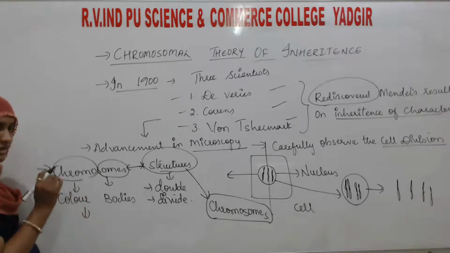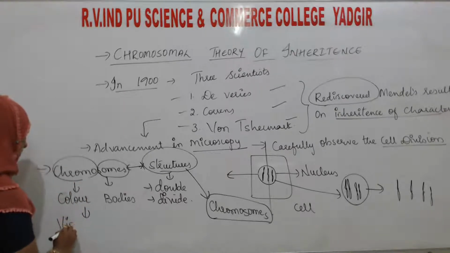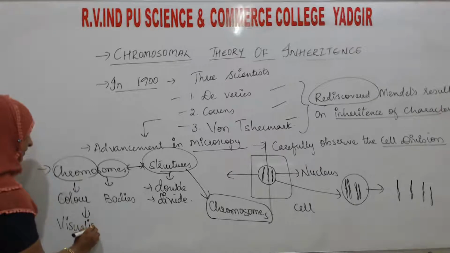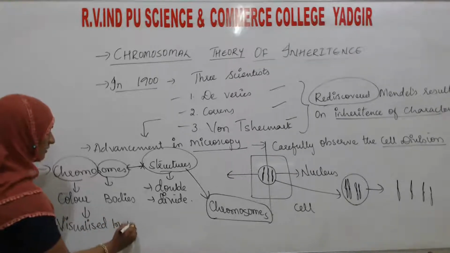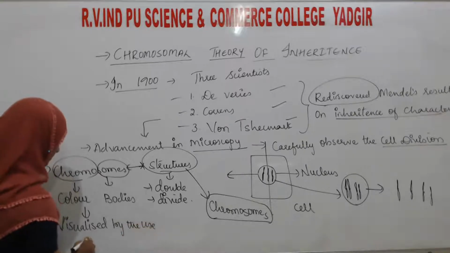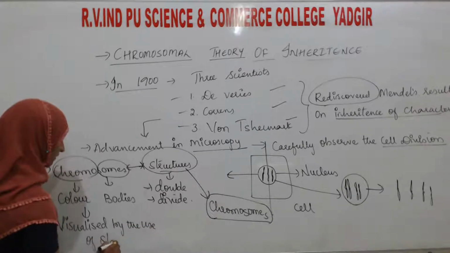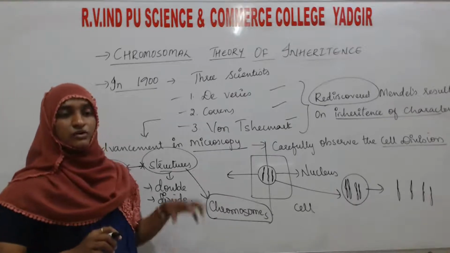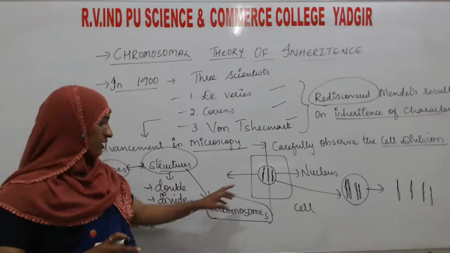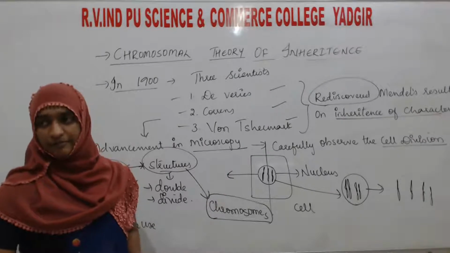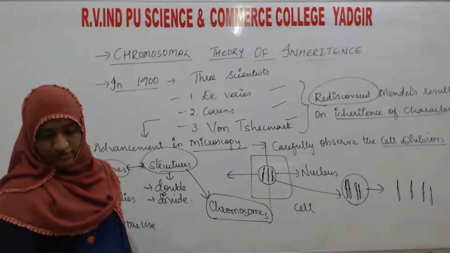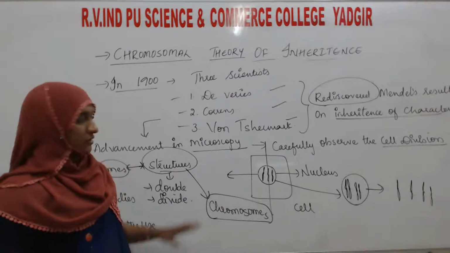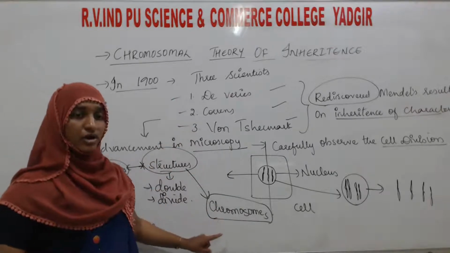These chromosomes are visualized only by the use of particular stains. Stain means some colors they have to use for observing the particular chromosomes in the cell. So they observed like this. So this is about the discovery of chromosomes.